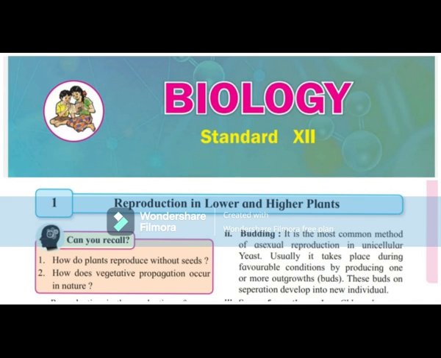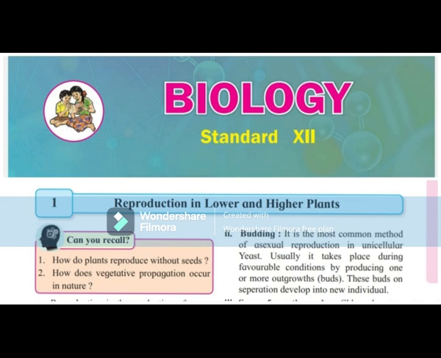The additional embryos result from the differentiation and development of various maternal and zygotic tissues associated with the ovule of the seed. Polyembryony may be true or false depending upon whether many embryos arise in the same embryo sac or in different embryo sacs. In the same ovule, in adventive polyembryony, an embryo develops directly from the diploid cell of the nucellus and integuments as in citrus. In cleavage polyembryony, the zygote proembryo sometimes divides or cleaves into many parts or units. Each unit then develops into an embryo.